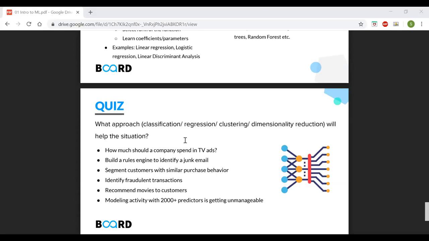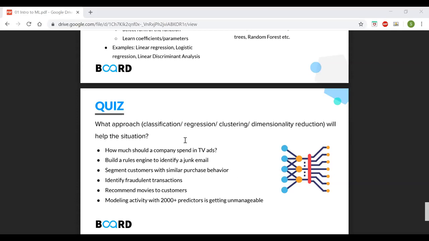The task is to look at the words present in the email, say words like, hey, you got money, you have got $1 million. Based on those words, you come up with rules to identify whether it is spam or not spam. It is classification because it has only two categories, junk mail or not junk mail. It is not having an output of a continuous variable.